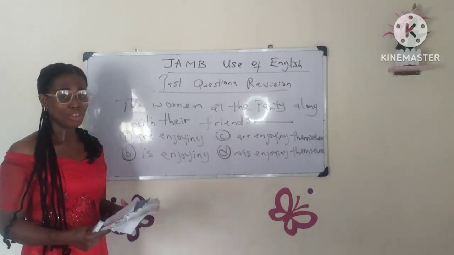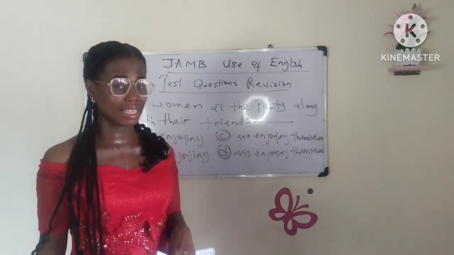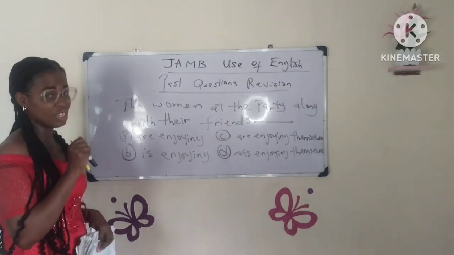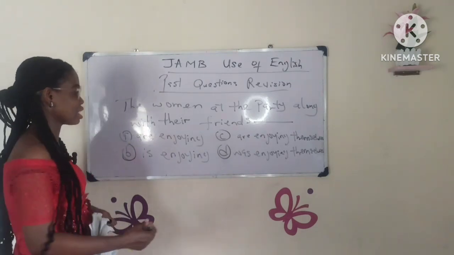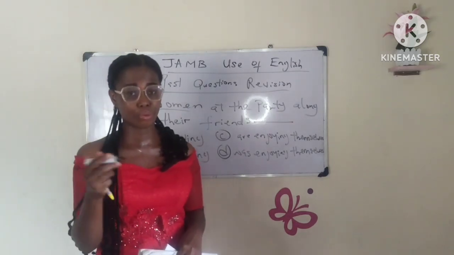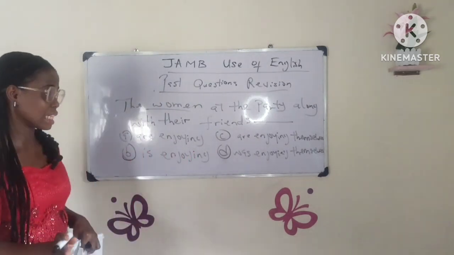When you have such a sentence, your attention should be on the first noun. The first noun in this sentence is women. If the first noun is plural, the verb also has to be plural. If it's singular, the verb has to be singular as well.